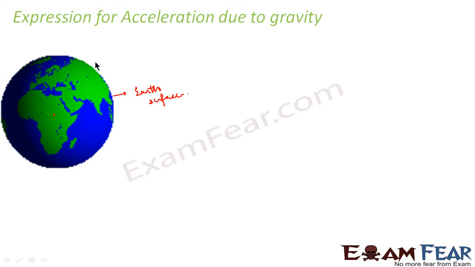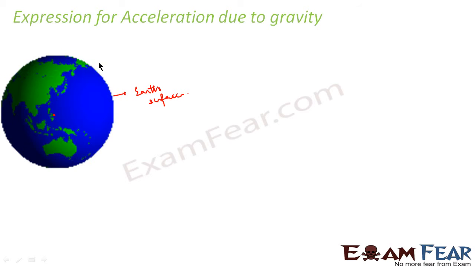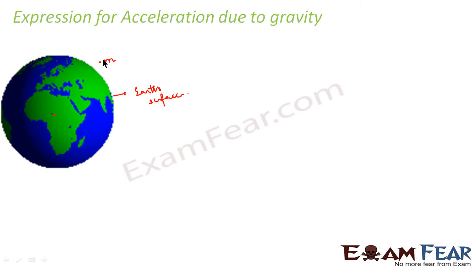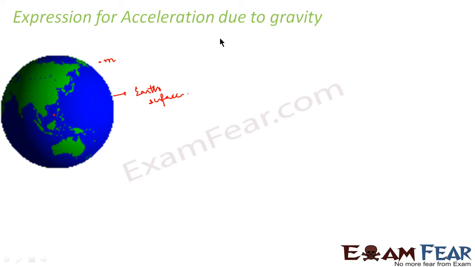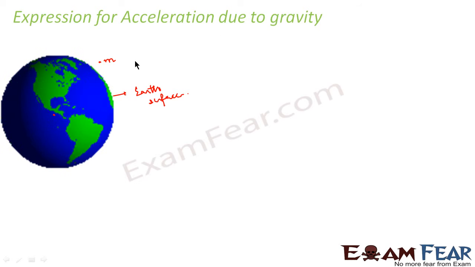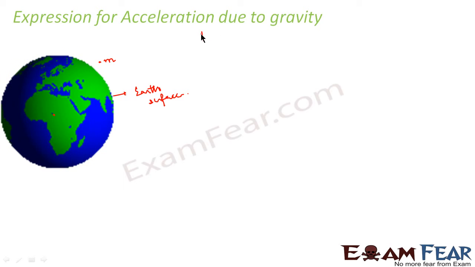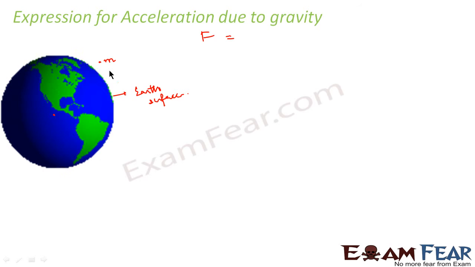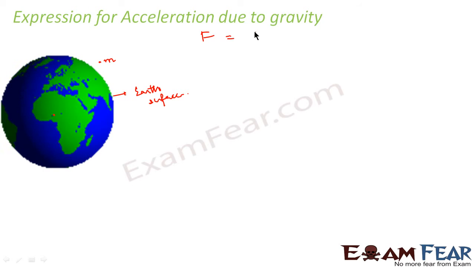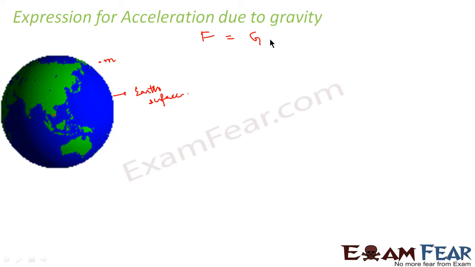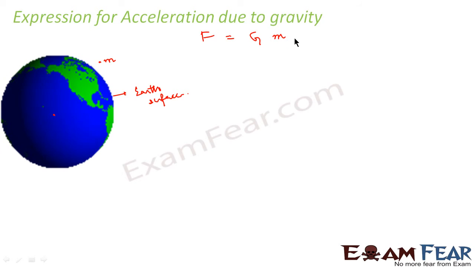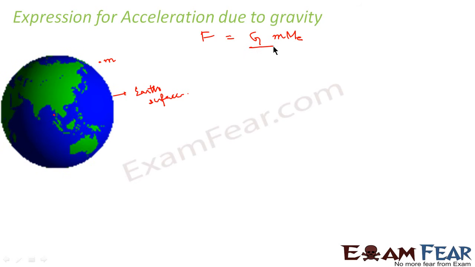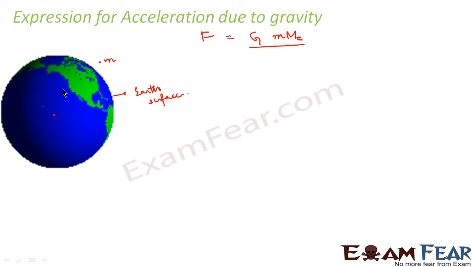Let us consider any body of mass m. What would be the force of gravitation between mass m and the earth? The force of gravitation between this object of mass m and the earth will be F = G m1 m2 / r². Here m1 is the mass of that body, m2 is the mass of the earth, and r is the distance of the object from the earth.